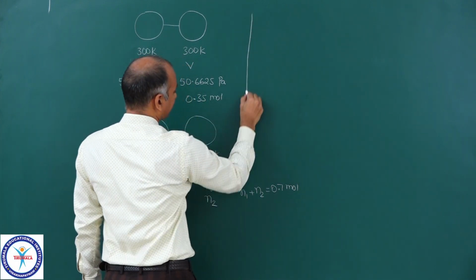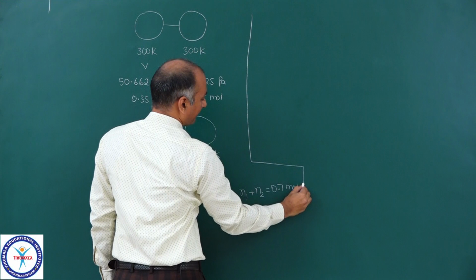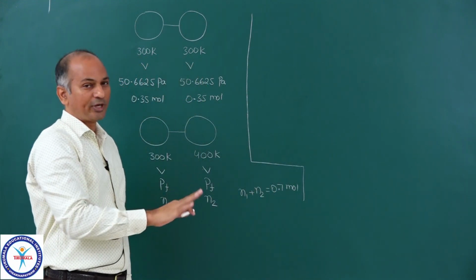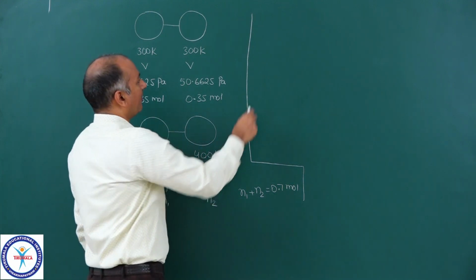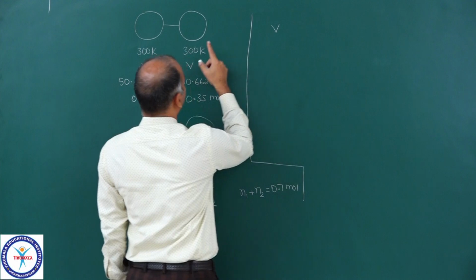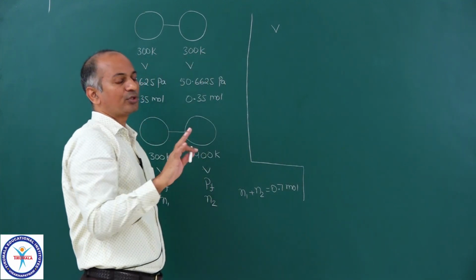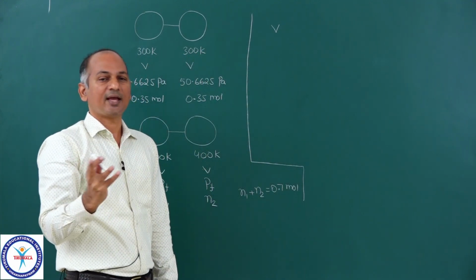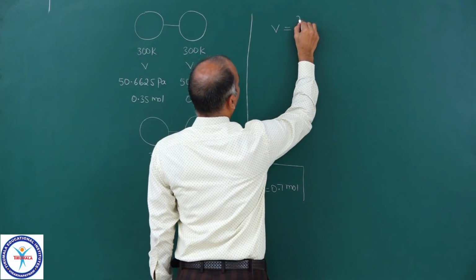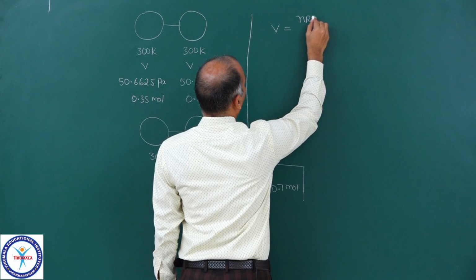You see the expressions which I found. I am not going into calculations again; that you can do with the help of calculator. So first I am calculating the volume of the vessel. Of course, both vessels, both flasks have the same volume. So V is equal to nRT upon P.